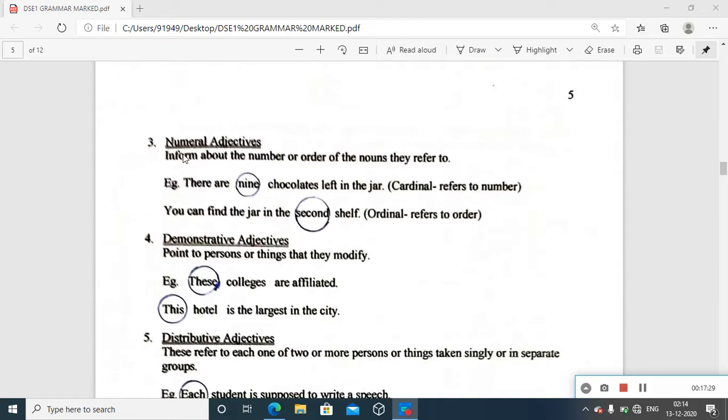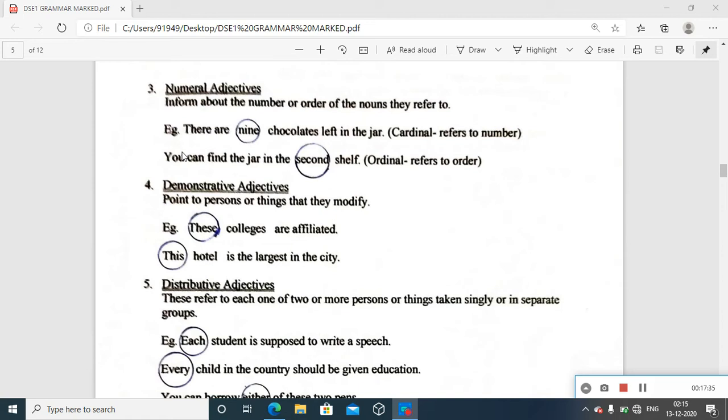Third type, it is numeral adjectives. Numeral is definitely connected with the number. So they inform about the number or order of the nouns they refer to. Noun, number or order. Yeah, numeral. Now, numbers you can refer in two ways. Here with example, it's better for us to talk on the basis of these examples.